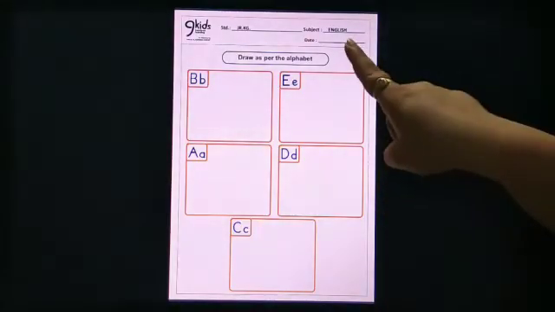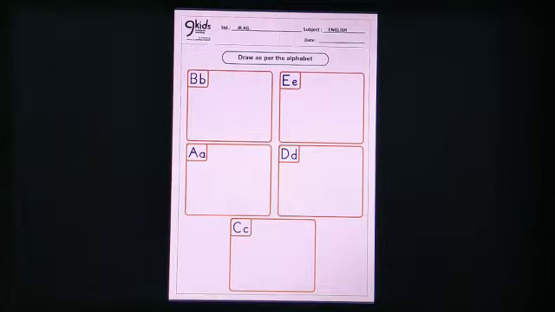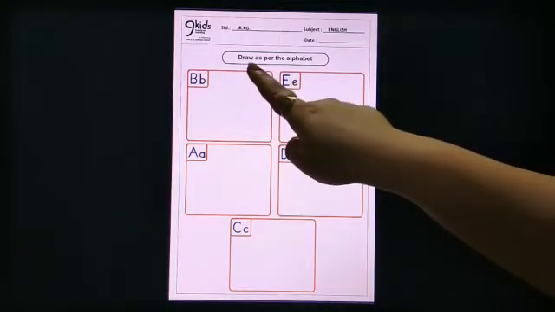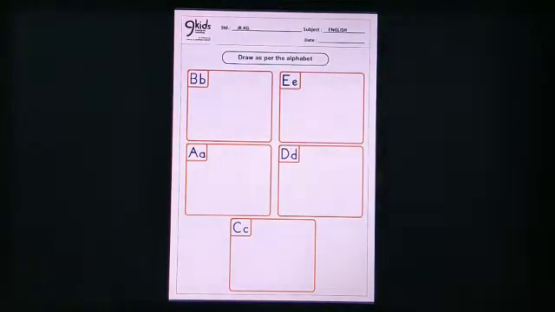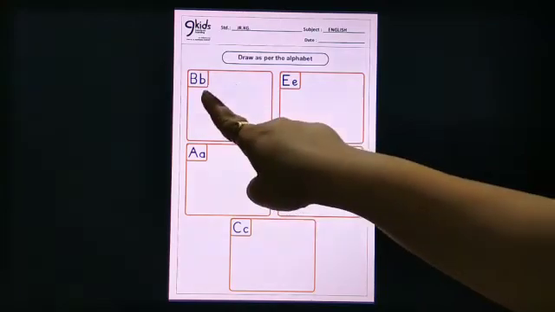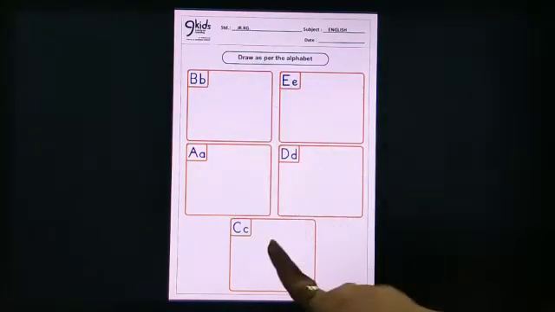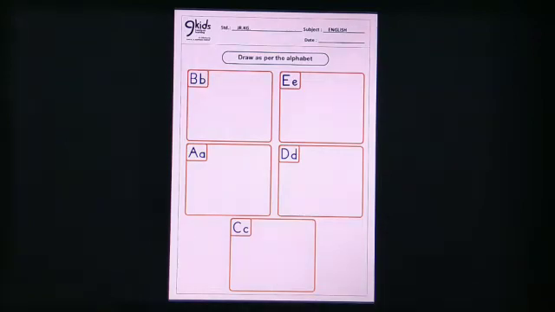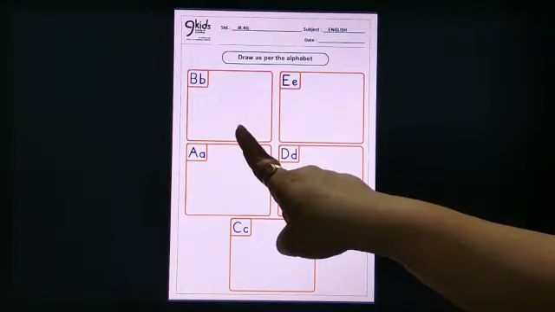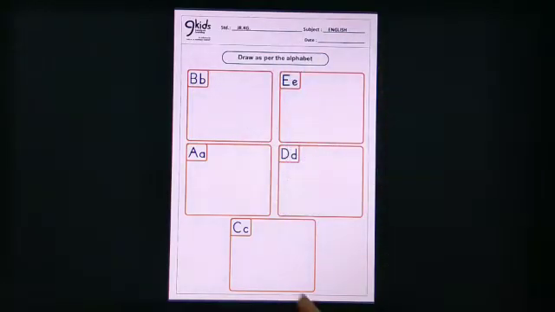Here is the second worksheet of English. In this worksheet, you have to draw as per the alphabet. Now, let us identify the alphabet written in the worksheet. B, E, A, D, C. Now kids, you can tell your mama to write this alphabet on a paper and you can draw B as in ball and complete the whole worksheet.